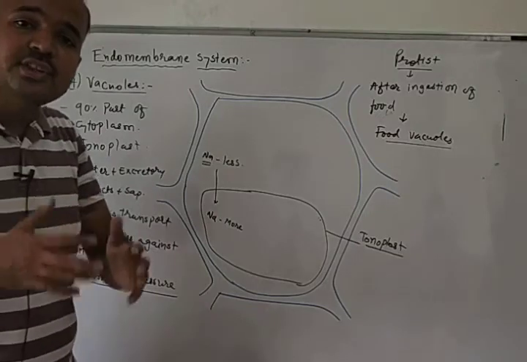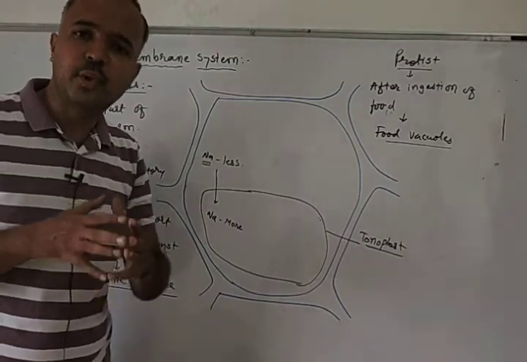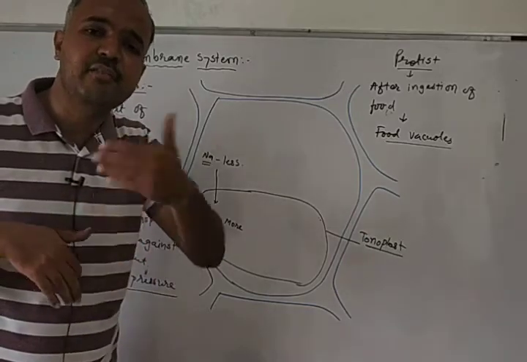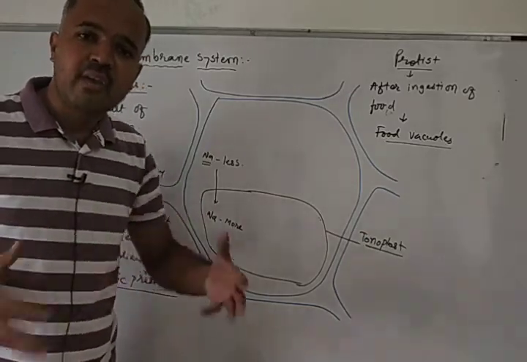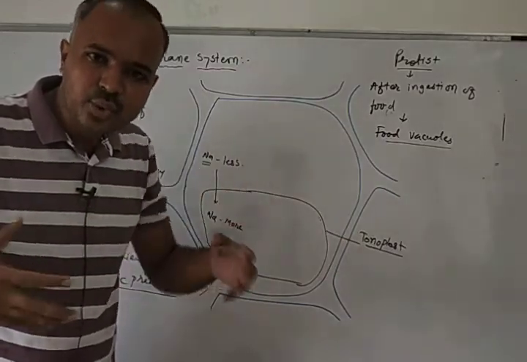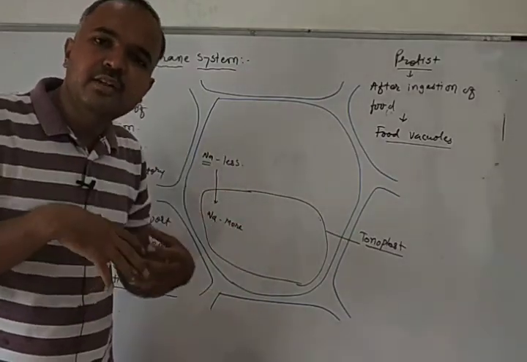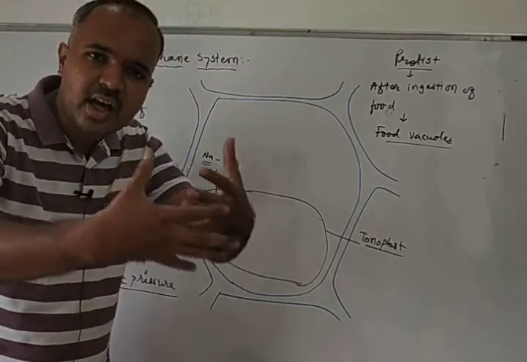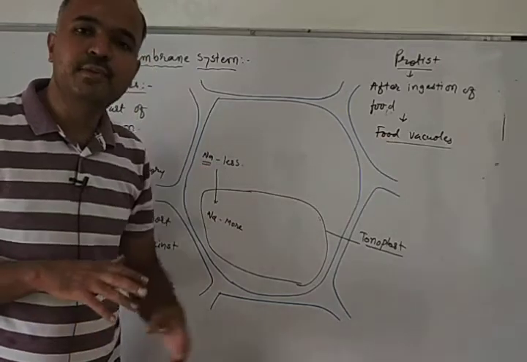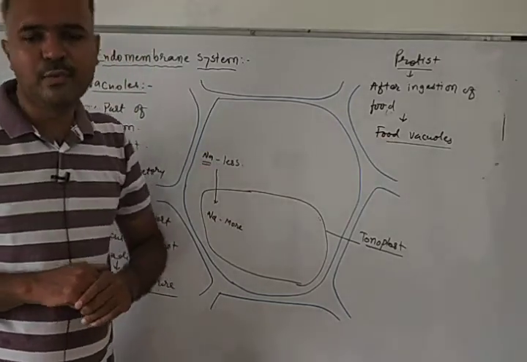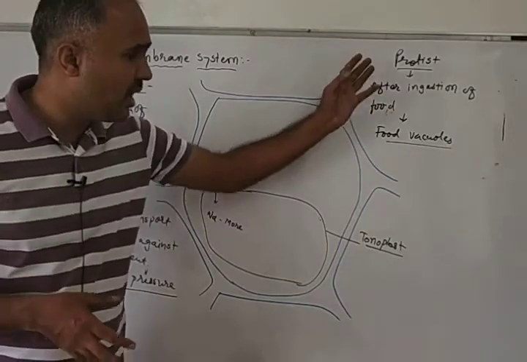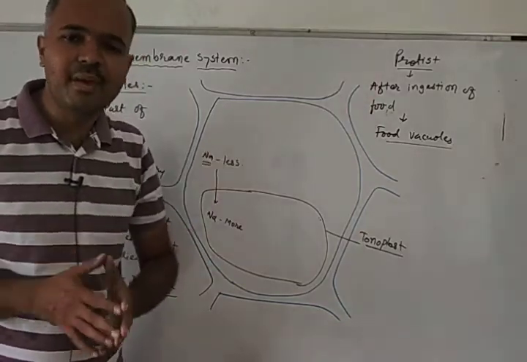Protists are unicellular eukaryotic organisms. That is amoeba, that you have learned in standard 10. Whenever amoeba eats the food, it will produce first pseudopodia, and with the help of that pseudopodia, it will ingest the food. And a food vacuole is produced in amoeba. Amoeba is an example of a protist organism.